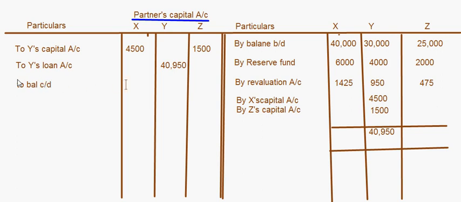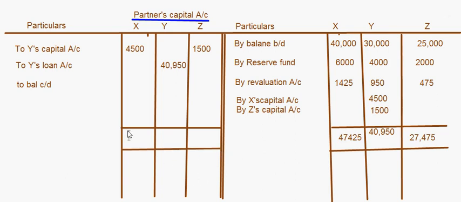This will be the balances of the other partners. So 40,000 plus 6,000 plus 1,425, it comes to 47,425, and here 25 plus 227, so this is 27,475, right? So here you have to write down the balances of the continuing partners.